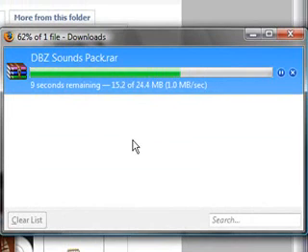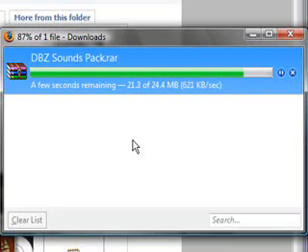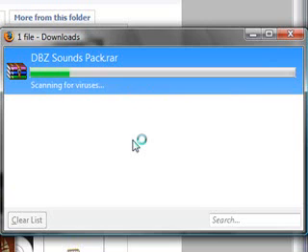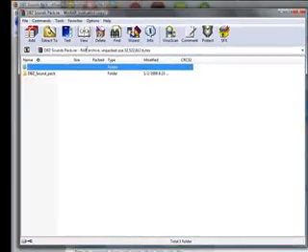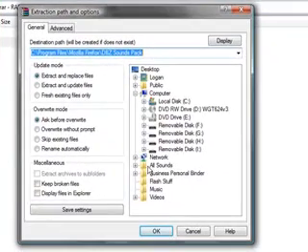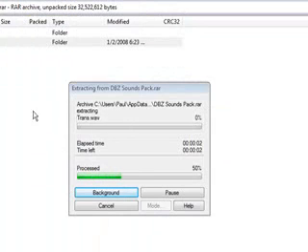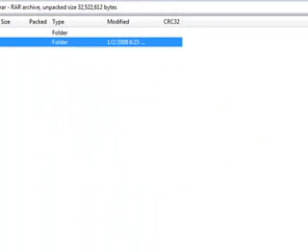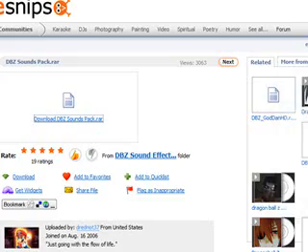I've already gotten all this, so it's gonna show you in a test. It has a lot of good sounds. It's really sweet sounds. It's like the ones on ESF World Networks. Anyway, click on this. Click on Extract to, and whichever one you want, I'm gonna put it in videos because I already have it in all sounds. So just extract that. It'll take a few seconds depending on if you have a fast computer or not.